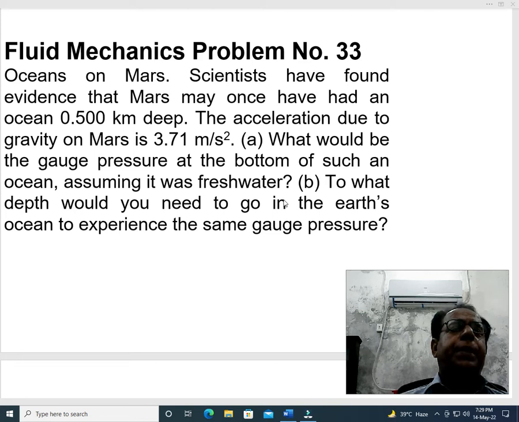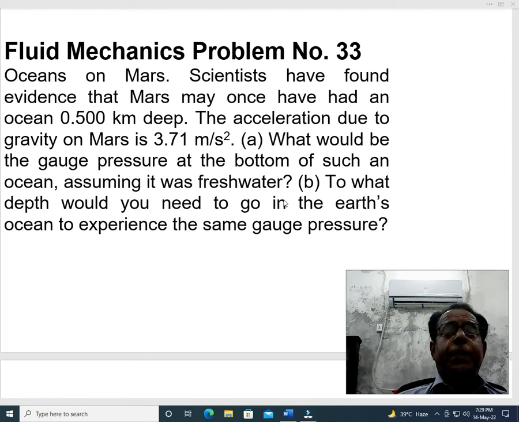0.500 kilometer deep. Dear students, we are not primarily concerned with kilometer, so we will have to convert this into meter, that is 500 meter. The acceleration due to gravity on Mars is 3.71 meter per second square.